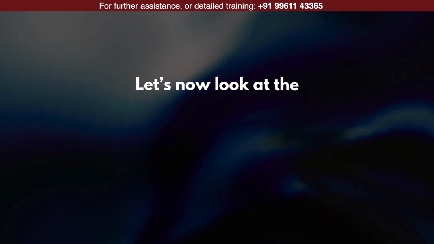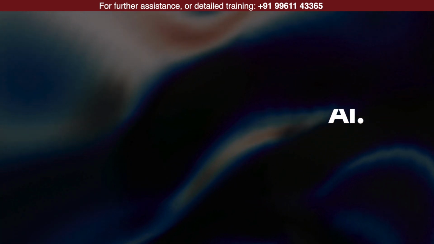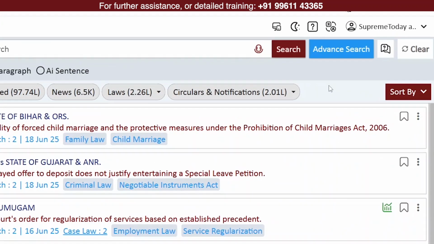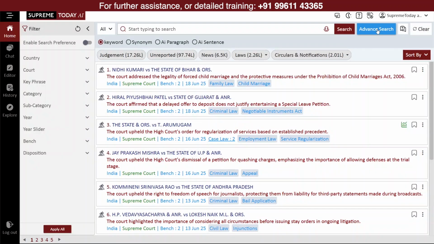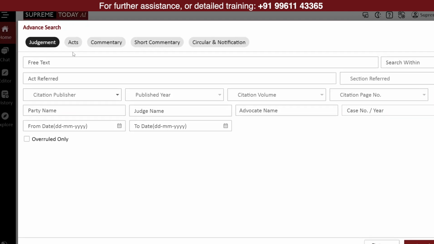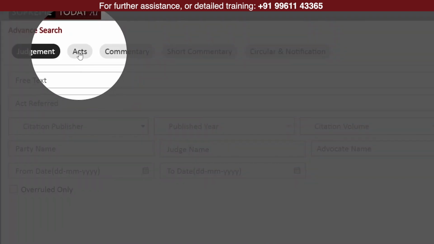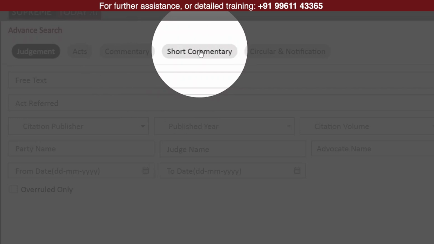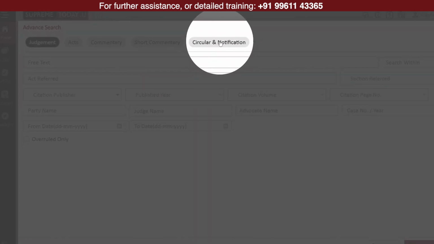Let's now look at the acts and live commentary features in Supreme Today AI. From the home screen, tap on Advanced Search. By default, it opens in the Judgment tab, but along the top, you'll see other options as well: Acts, Commentary, Short Commentary, and Circulars and Notifications.